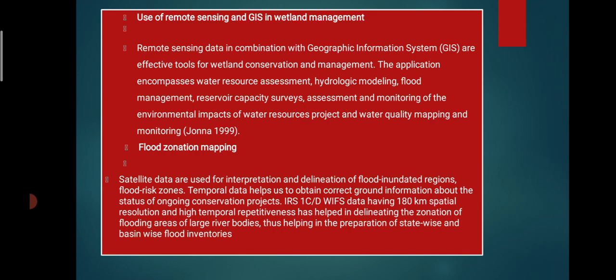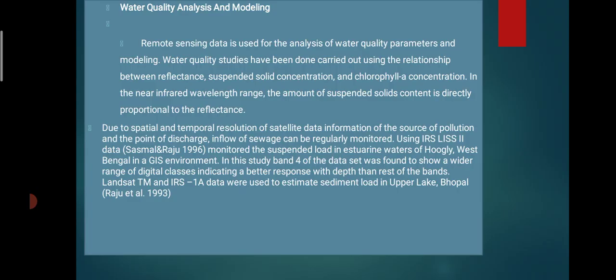Satellite data are used for the interpretation and delineation of flood inundated regions. Flood is a risk zone. Temporal data helps to obtain correct ground information about the status of ongoing conservation projects. That is IRS 1C WiFS, with 180 km spatial resolution, for a flood inventory.